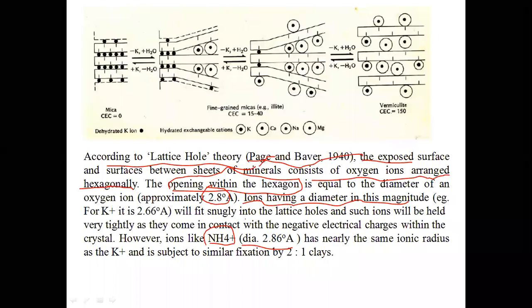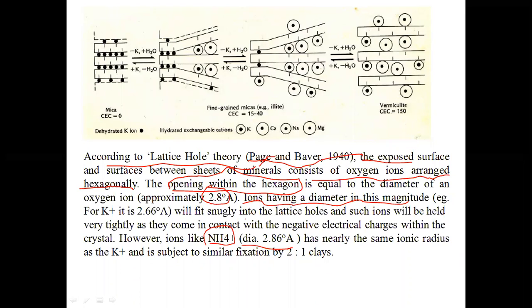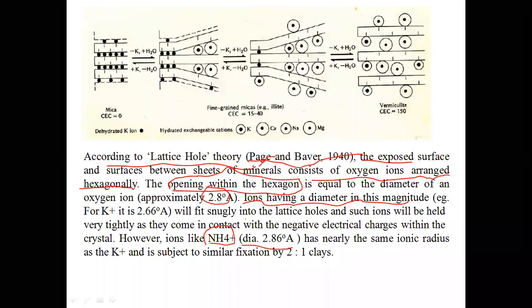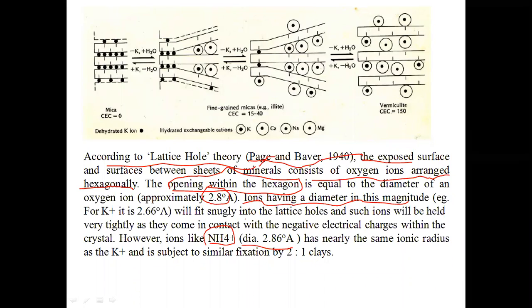Here, with respect to your examination point of view, you should concentrate on three concepts. One is, what is potassium fixation? Potassium fixation means conversion of available form of potassium to unavailable form, or available form of potassium to fixed form of potassium, and as a result it won't be available for easy uptake by the crops.